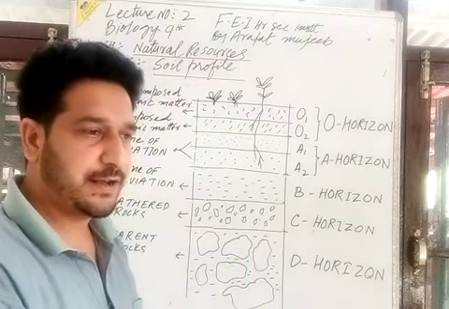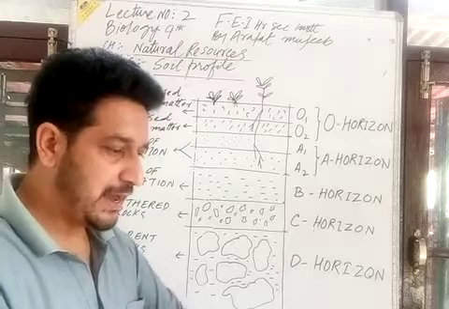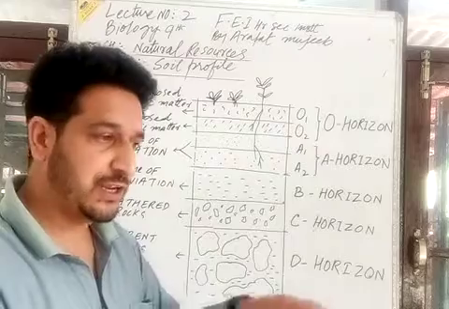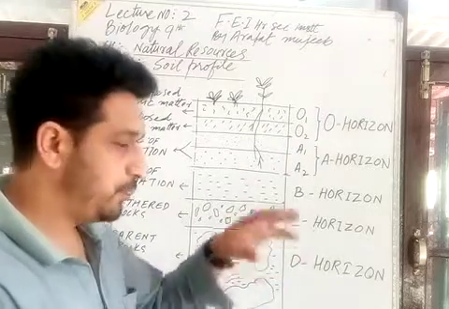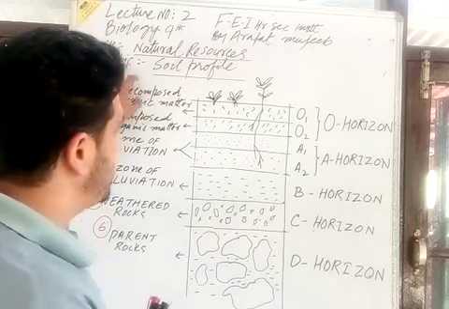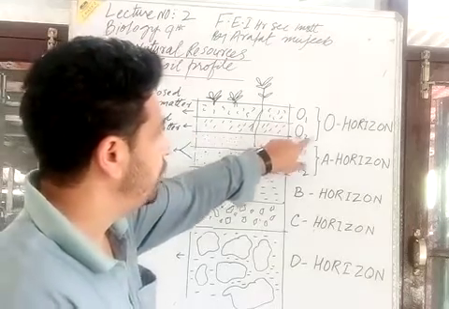They form a spongy, superficial, topmost layer of undecomposed organic matter. Then comes the O2 in the O horizon.